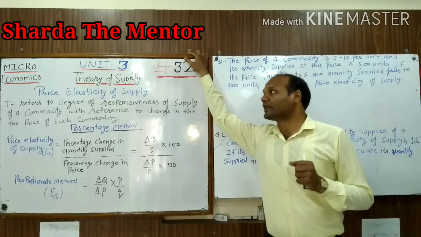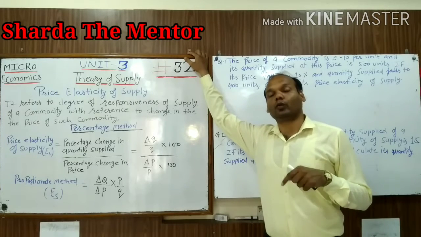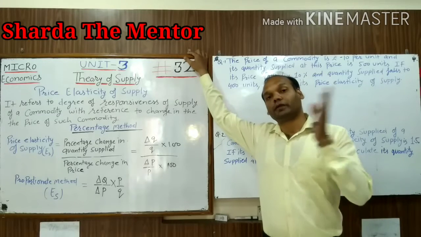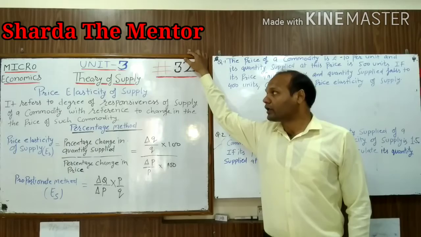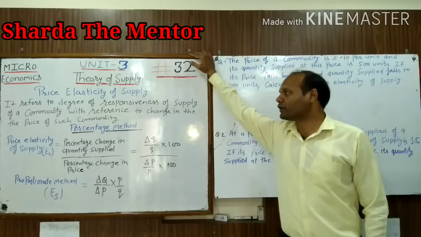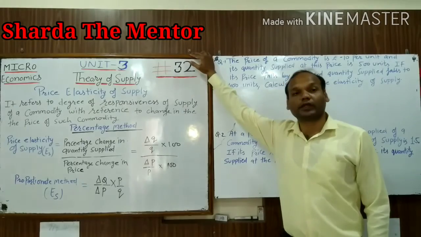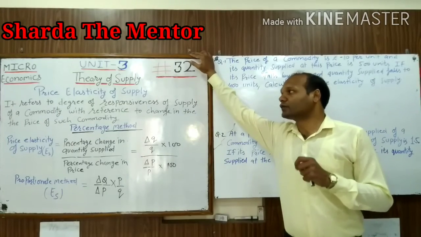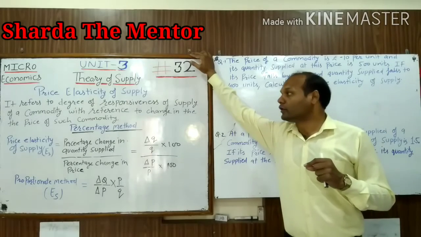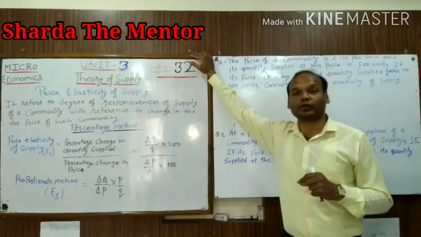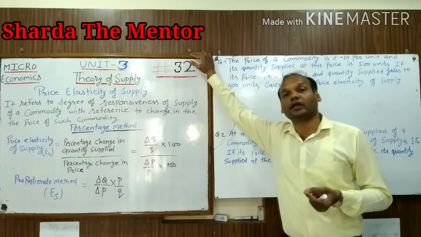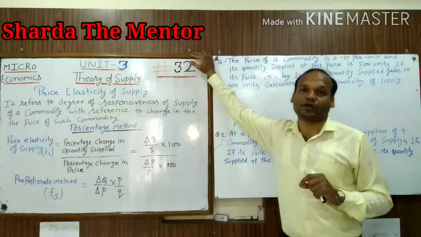It doesn't show what the effect will be in terms of quantity. So when we talk about elasticity of supply, it shows that suppose there is a 10% change in the price, then what will be the effect on the quantity. Here, price elasticity of supply refers to the degree of responsiveness of supply of a commodity with reference to a change in the price of such commodity. If there is a change in price, then what will be the effect on the quantity? We can find out with the help of price elasticity of supply.